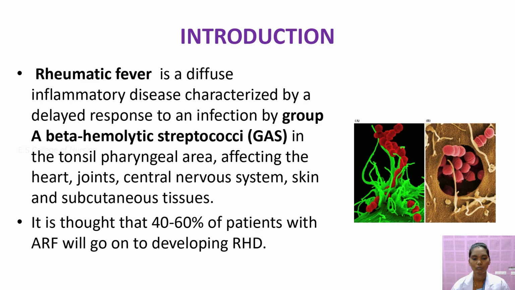40 to 60% of patients with acute respiratory tract infection will go on to develop rheumatic disease. If people have a tonsillitis infection, which is one of the group A beta hemolytic streptococcus infections, and do not take proper treatment for tonsillitis and upper respiratory tract infection, it will later be converted and affect the heart. In the heart, it develops as rheumatic heart disease. So this is the introduction for rheumatic heart disease.